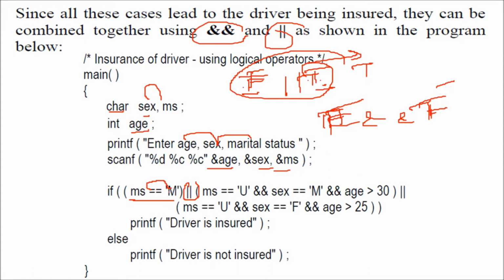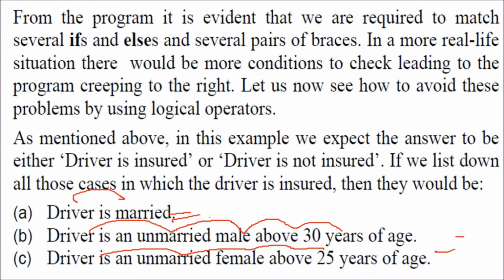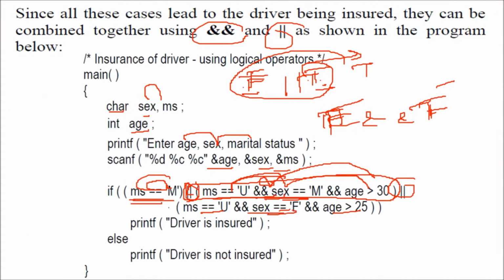So what we are doing here is putting the first condition here, making an or, and then the second condition we place inside and. So if any of these 3 conditions is false, it is going to be false. All of these have to be true, then only this will be true. The same is the case after this or: all these 3 have to be true to make it true. So we have three conditions, the three cases. All these cases we have just put in one line. This one, this one, this one. If these conditions are met, we say the driver is insured, otherwise uninsured. That is how we use the and, or.